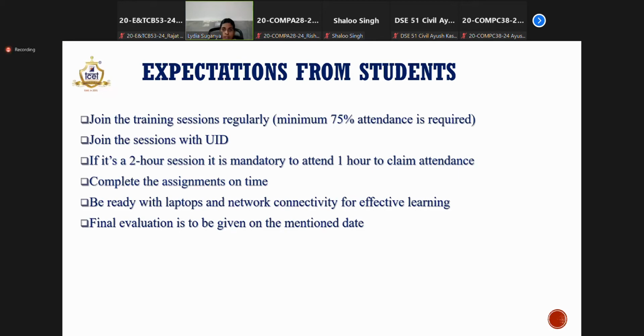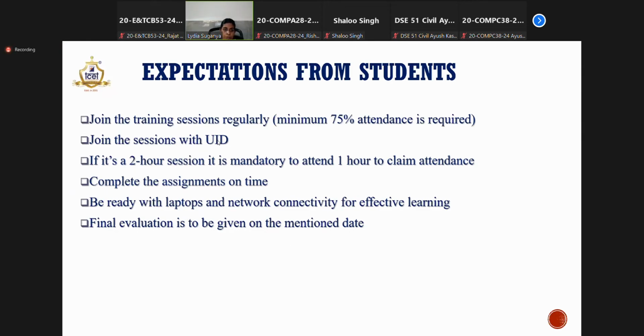If the attendance is falling below 75%, then the students will be assigned remedial work. If they complete the remedial work on time and submit it, then a few hours will be added to the attendance, so that you will comply with the attendance criteria. Okay. So join the sessions with a proper UID format.